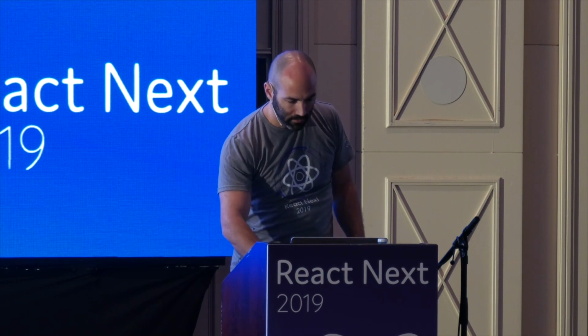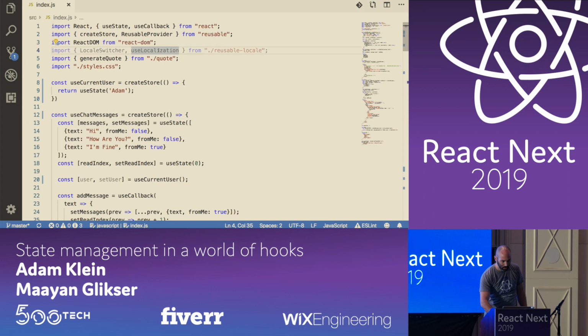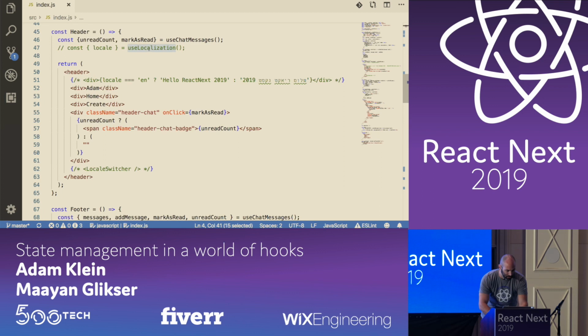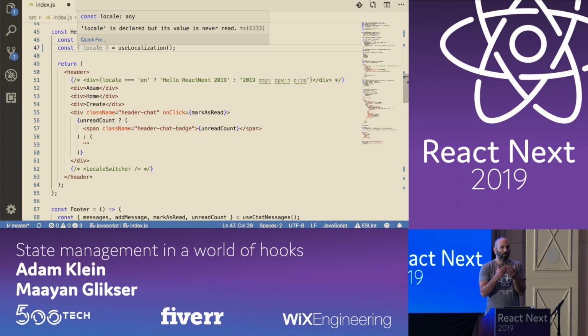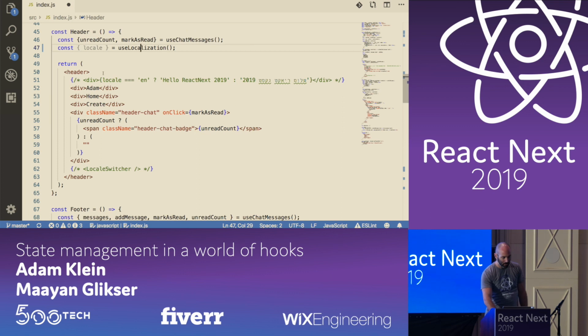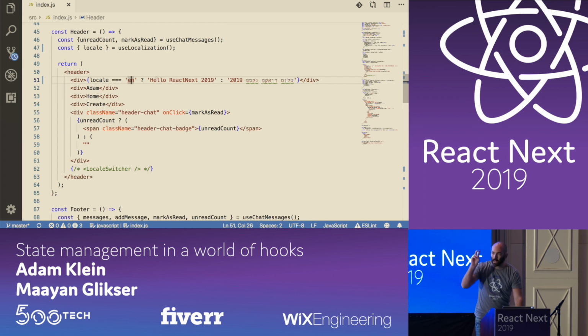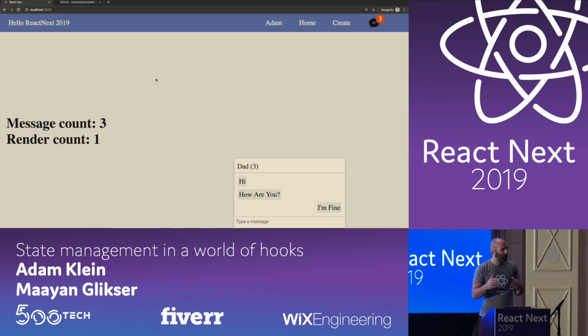So I prepared this mock package called useLocalization, and I'm going to use it inside the header component. It holds the current locale. It also has a reusable store behind it, which is stored globally. And I'm going to display it here. If the locale is in English, I'm going to display a message in English, otherwise in Hebrew. This is like an external library. I didn't do any wiring, I didn't do any initialization code, and it just works.